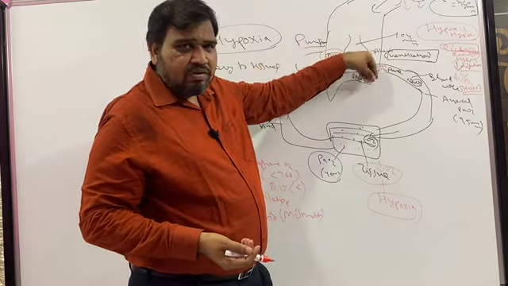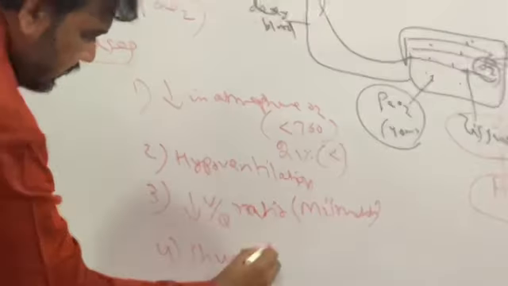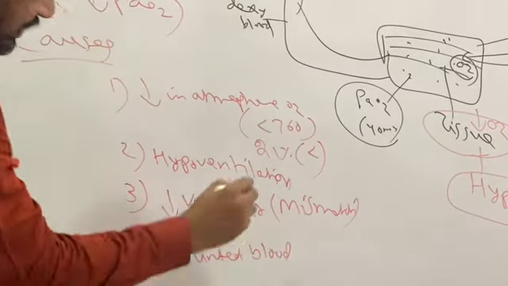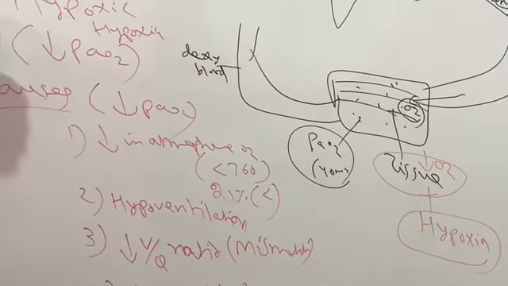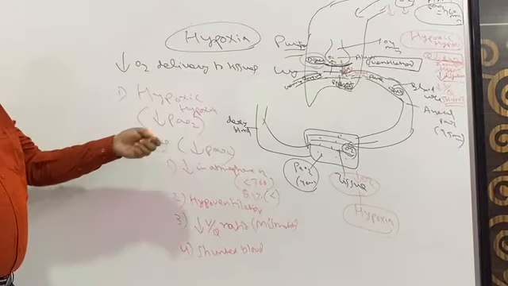So what happens to the blood flow? That is wasted. That we call a shunt. Shunted blood. Shunted blood means blood flow is there, but it is not able to carry the purified oxygen, because oxygen is not getting properly ventilated or purified. So all these four causes result in decreased partial pressure of oxygen, which we call hypoxic hypoxia.